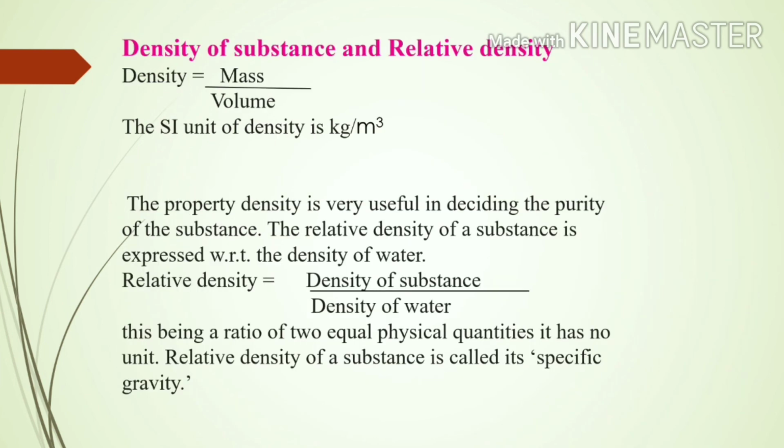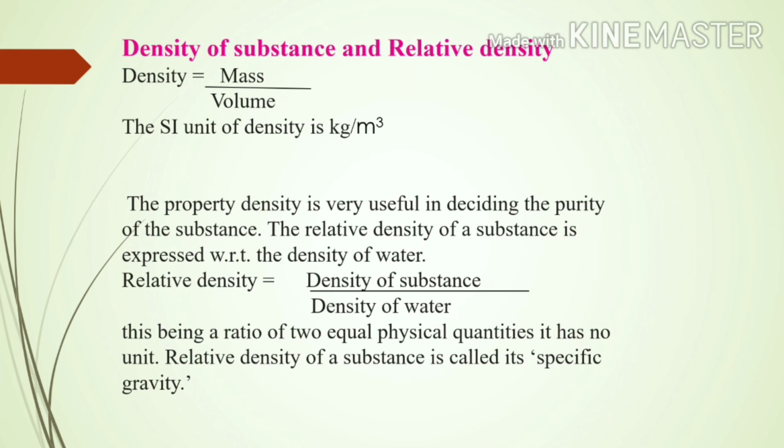Density of the substance and relative density. Density is equal to mass upon volume, or density is the ratio of mass to volume. The SI unit of density is kg per meter cube. The property density is very useful in deciding the purity of the substance.